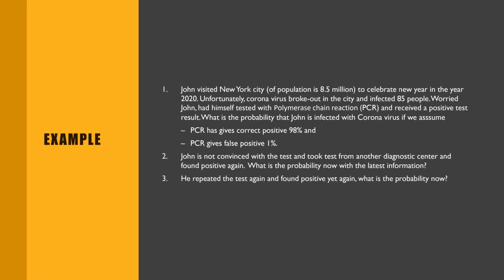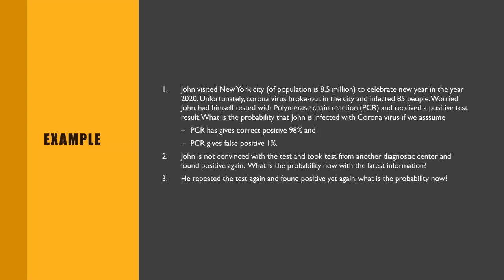If you do any medical test, 98% is the accuracy, means if one person has coronavirus and you do 100 tests, 98% of the times it's going to say that he has coronavirus, and 2% of the time it says he doesn't have coronavirus. So we call it the correct positive.